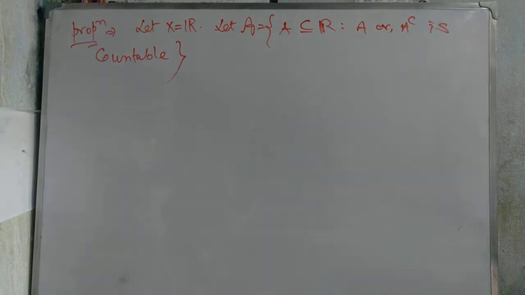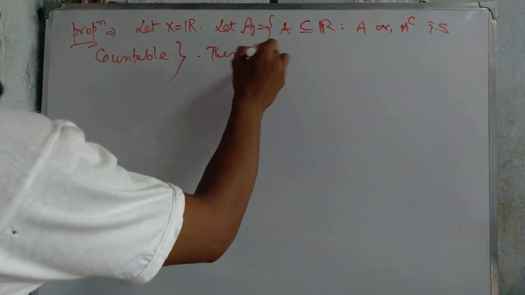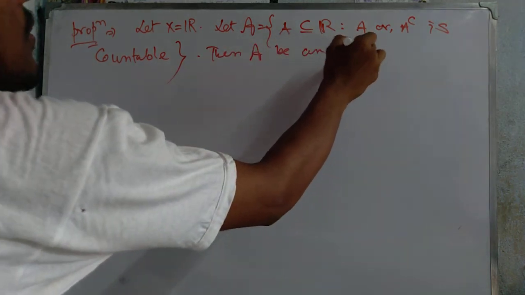Then this collection is an algebra. We have to prove that this collection is an algebra.